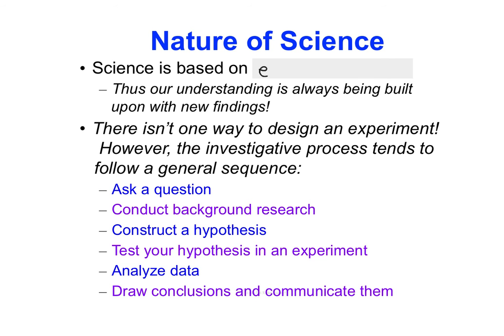Science is based on experimentation. Therefore, our understanding is always being built upon new findings. When we're doing science, there isn't one way to design an experiment. However, the investigative process tends to lead through the following general sequence. So we're going to talk about each of these individually, but they are: ask a question, conduct background research, construct a hypothesis, test your hypothesis, analyze data, and draw conclusions and communicate about them.